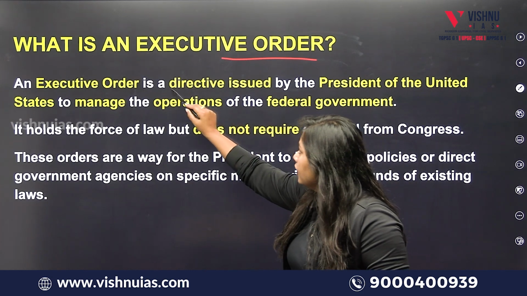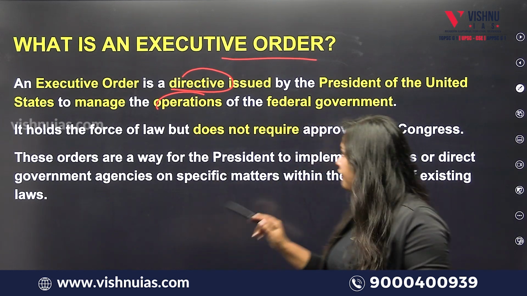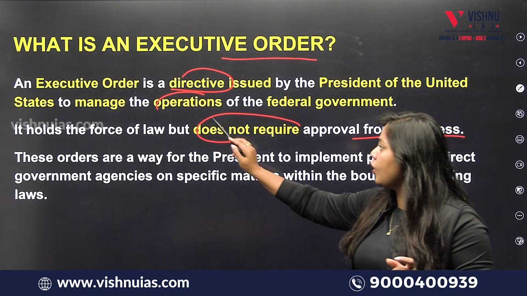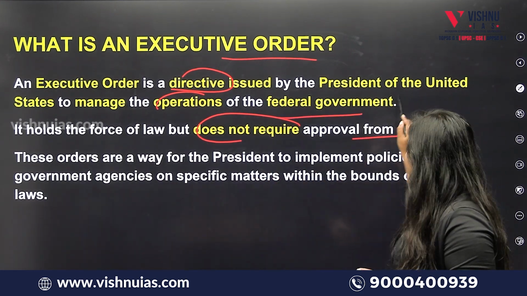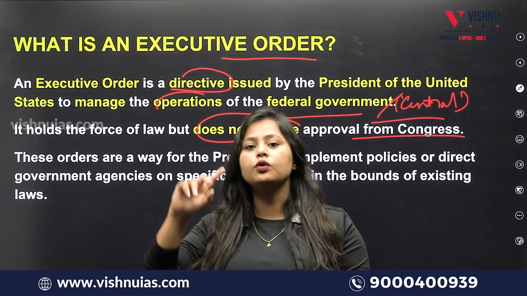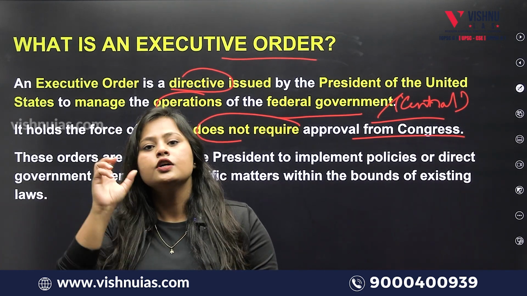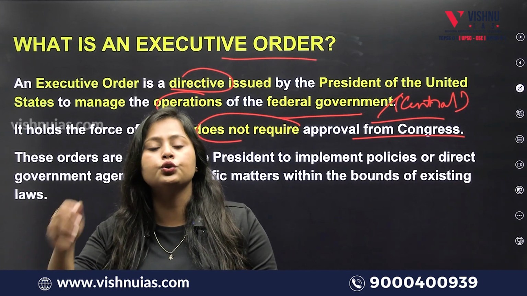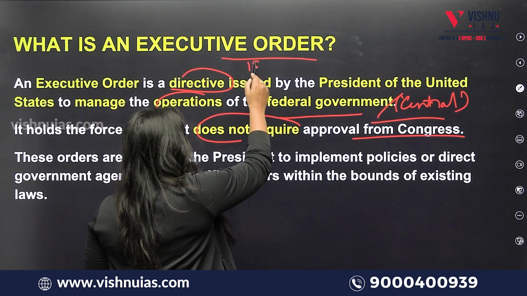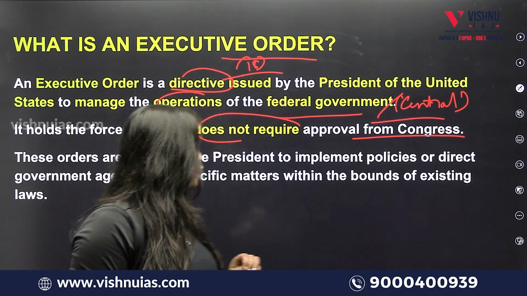It's a directive issued so that they can operate or manage the state's affairs, and that too without the approval of the Congress. Which operations do they want to manage? The federal government. In any case, the federal government is the central government. So an executive order is issued without the approval of the Congress, which is like a parliament for the US government, so that they can manage the federal government. Such orders were issued after the inauguration of Donald Trump, 18 in number. We'll discuss 4 of them.